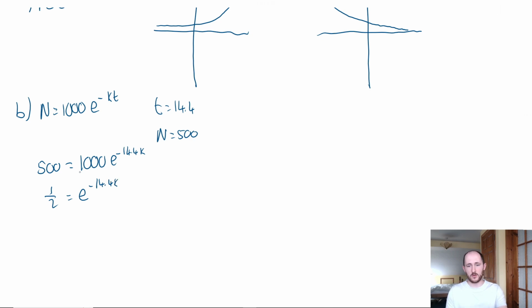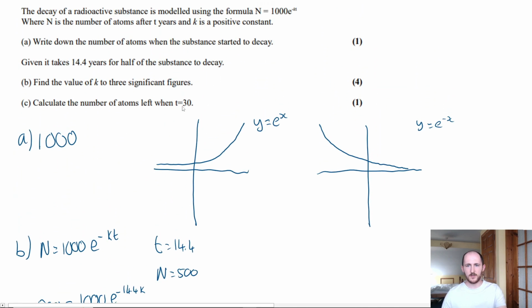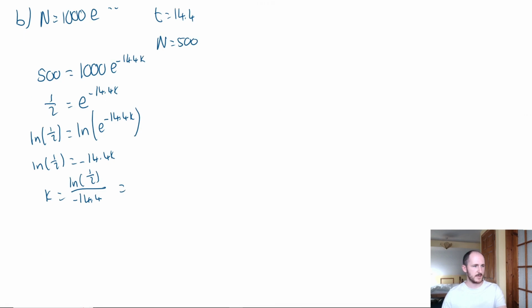Now we're going to use the natural log on both sides. So we have ln of a half equals, I'm going to write it out fully, but again, remember you can skip this step. So in other words, we have ln a half equals minus 14.4k, which means k, once we move it over, is just ln of a half over minus 14.4. Just like so. And does it say to give it exactly? No, 3 significant figures. So all we need to do is put this into our calculator.